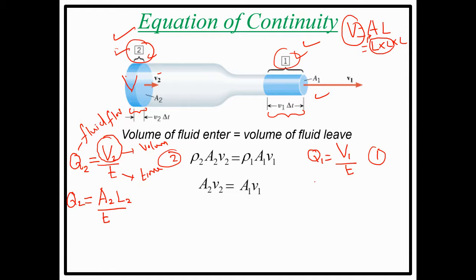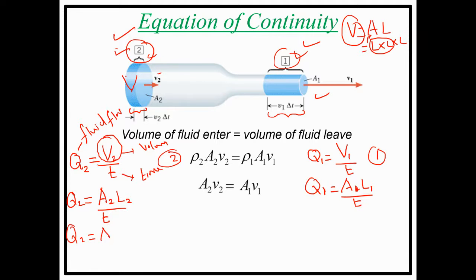Likewise, I can write the same formula on the right hand side. So Q1 is equal to A1 L1 divided by T. Am I right? Okay, Q2, I can just modify this equation.